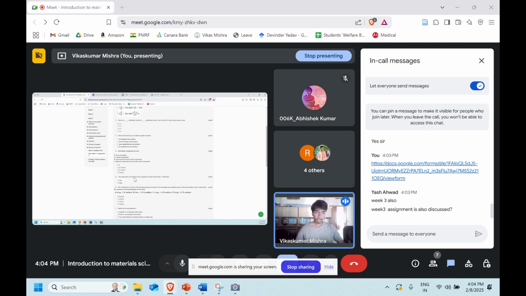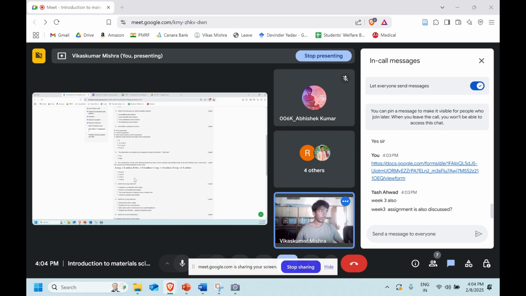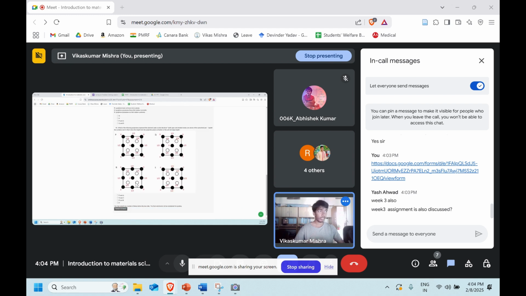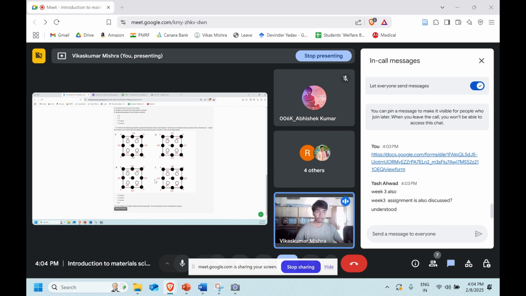I'm not allowed to discuss this question as it is. But if you see my week 2 doubt solving session, you will find that the questions discussed are similar to the assignment of week 2. So we do it like that. You can see that I discussed the CsCl structure, which is something to remember.